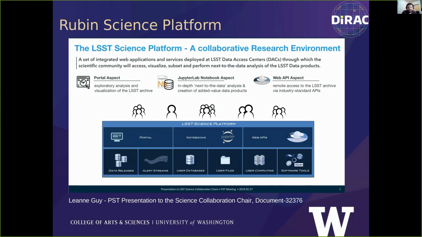This would be achieved through the LSST Science Platform. The Science Platform was designed as a set of services facilitating data access via portals, APIs, and Jupyter Lab notebooks. To provide these services and resources for them, 10% of Rubin compute resources are designated as shared user compute resources. The collaborative Jupyter Lab work environment that enables in-depth next-to-data analysis, based around this idea of bringing analysis to the data instead of the other way around, is what really caught our eye at UW.